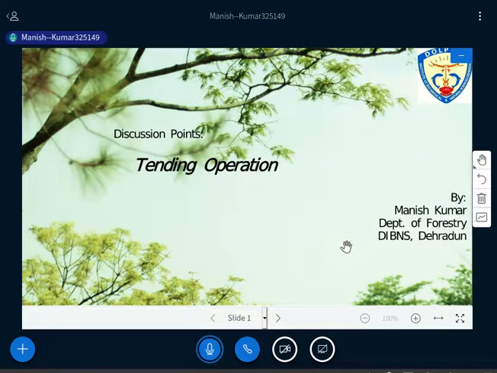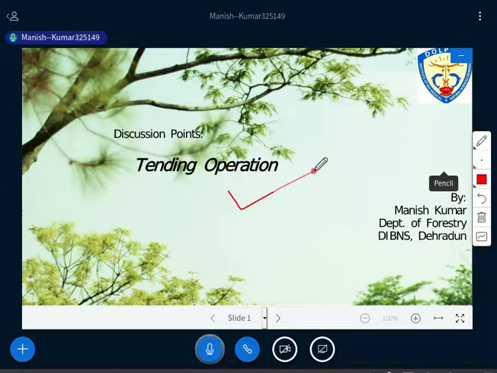Good morning all. Today we'll discuss tending operations. First we need to understand what tending operations are. Generally, at any stage of life there are certain operations carried out for the benefit of the forest crop. That is basically a tending operation.